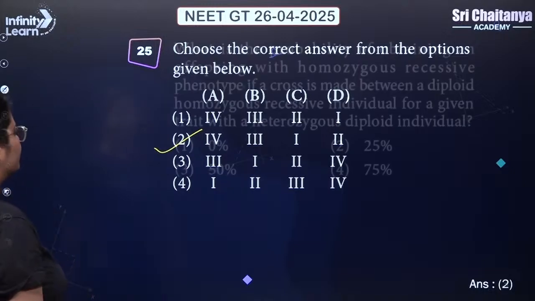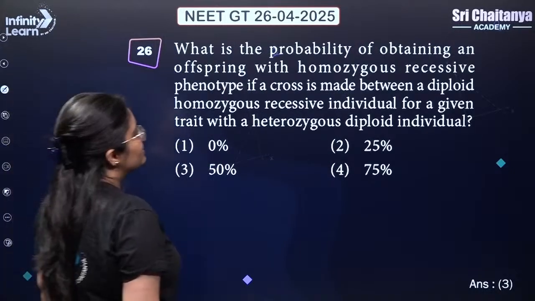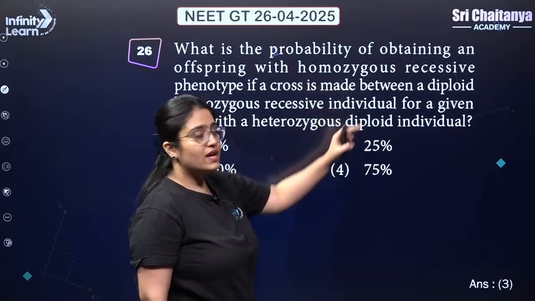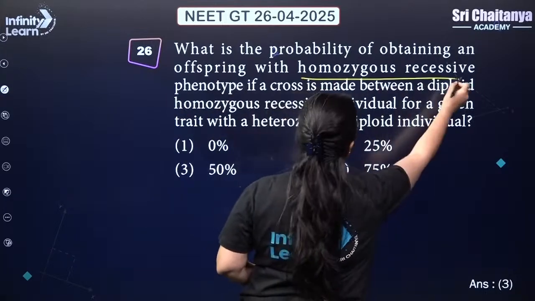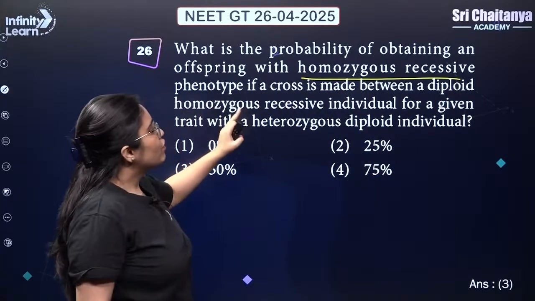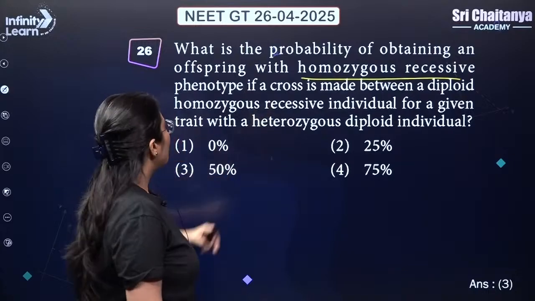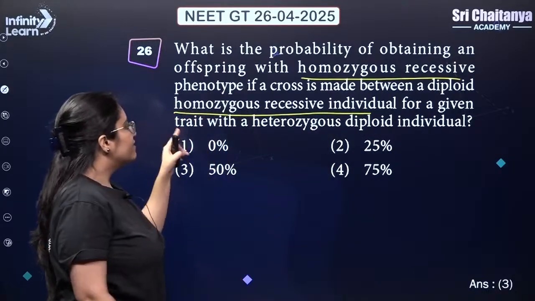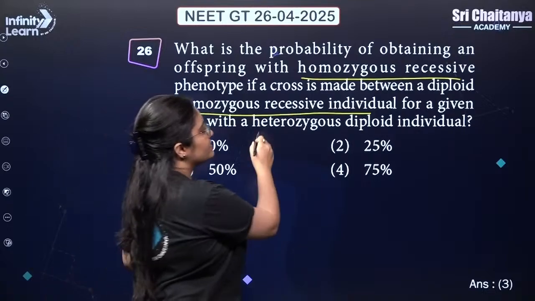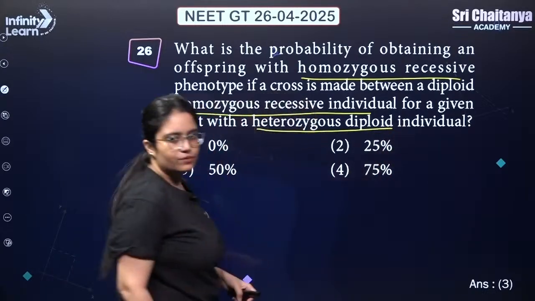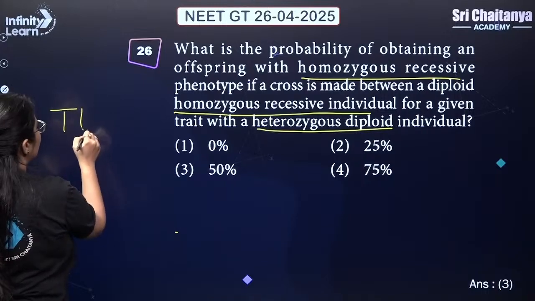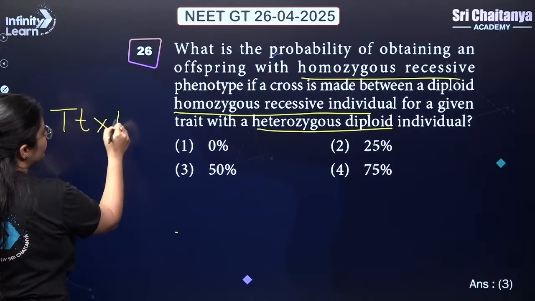Next question. What is the probability of obtaining an offspring with homozygous recessive phenotype if a cross is made between a diploid homozygous recessive individual for a given trait with a heterozygous diploid individual? So see over here, this cross is like capital T small t crossed with small t small t.